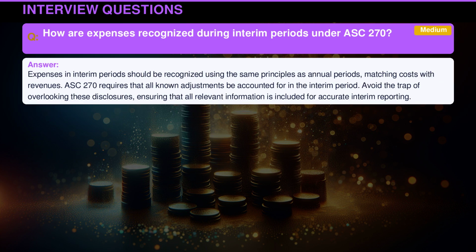Expenses in interim periods should be recognized using the same principles as annual periods, matching costs with revenues. ASC 270 requires that all known adjustments be accounted for in the interim period. Avoid the trap of overlooking these disclosures, ensuring that all relevant information is included for accurate interim reporting.